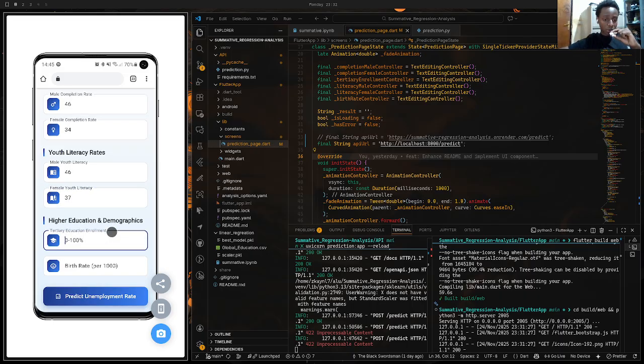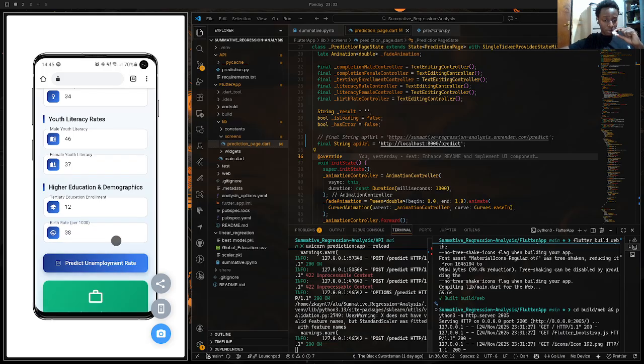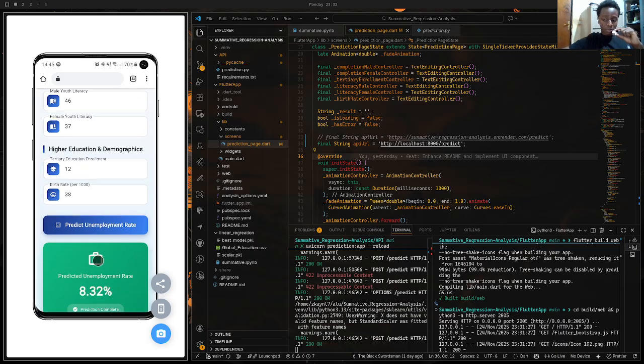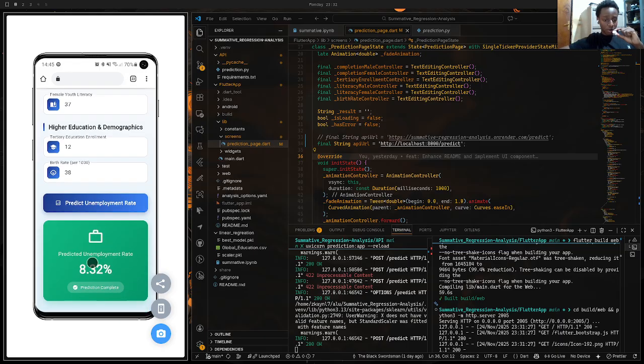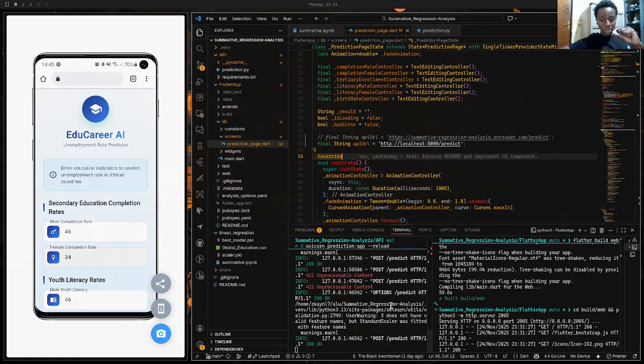Higher education demographics. So for higher education demographics, you need to give the tertiary education percentage of enrollment. Tertiary education is like higher education, so usually let's say 12, and birth rate, say 38. So when you click on predict, it gives you the predicted unemployment rate as a percentage. So that's basically it.